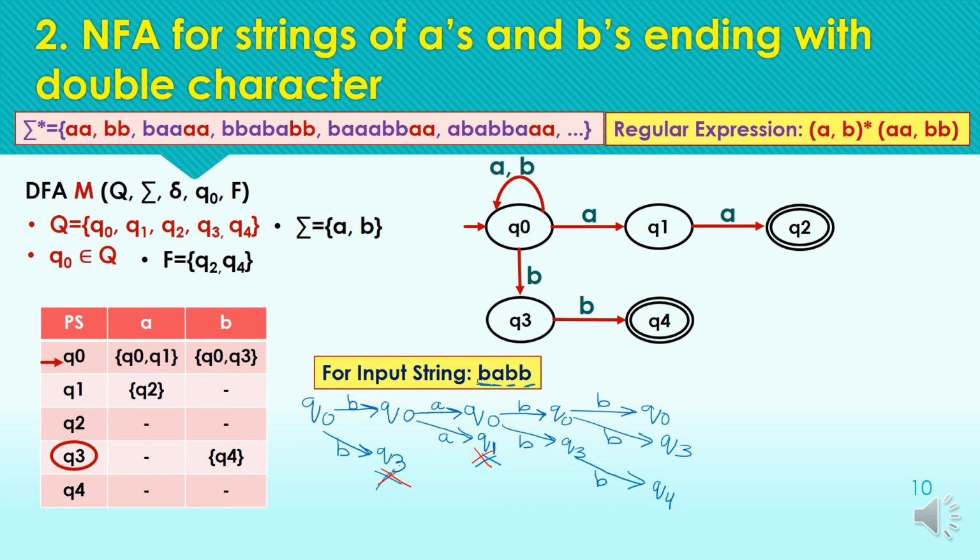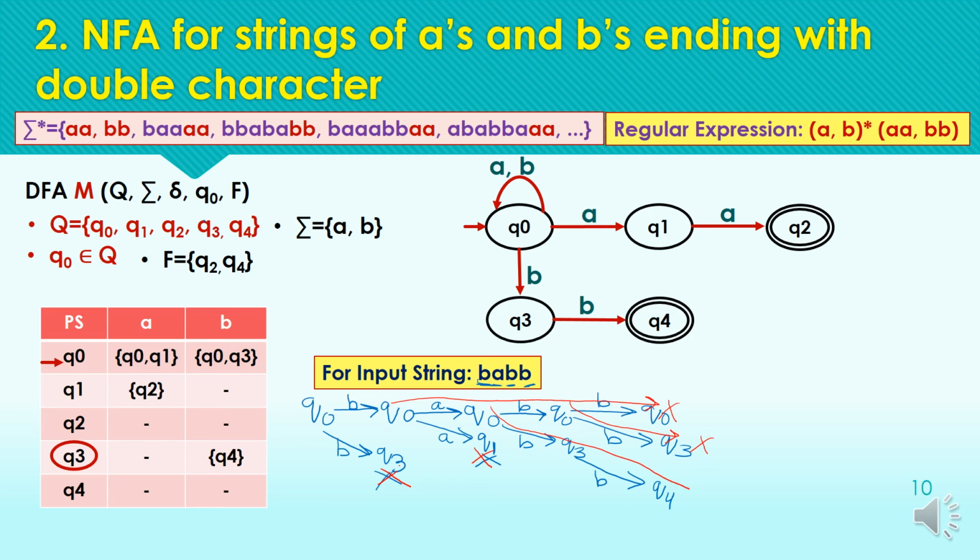Q1 is also a non-final state, so we can leave this path. The next path ends at the state Q0. As Q0 is not the final state, this path is also useless. Considering the next path, that is ending at Q3. Q3 is also a non-final state, so this path is also of no use.